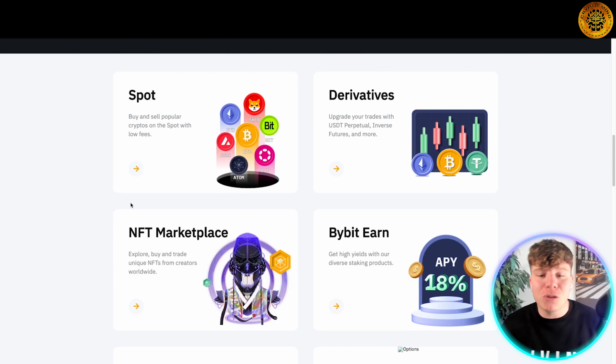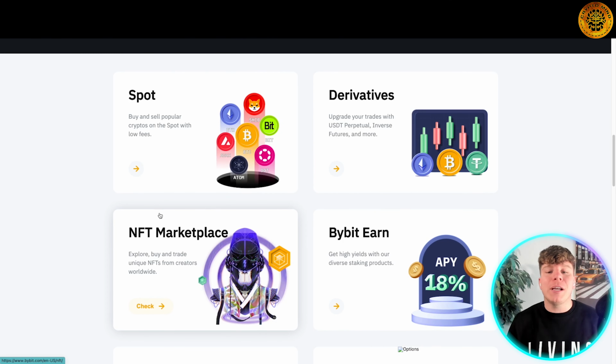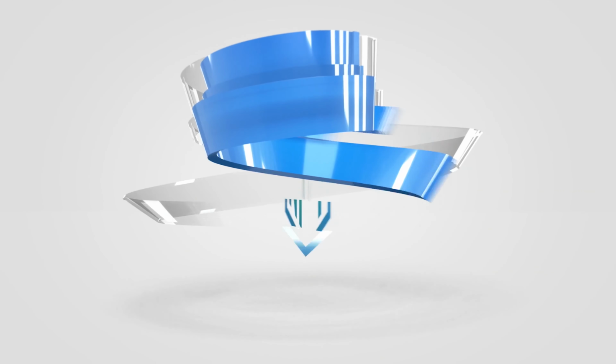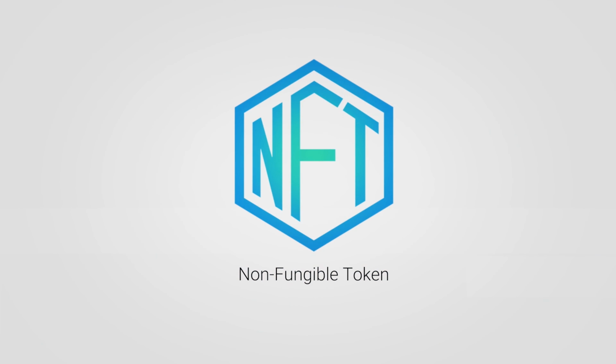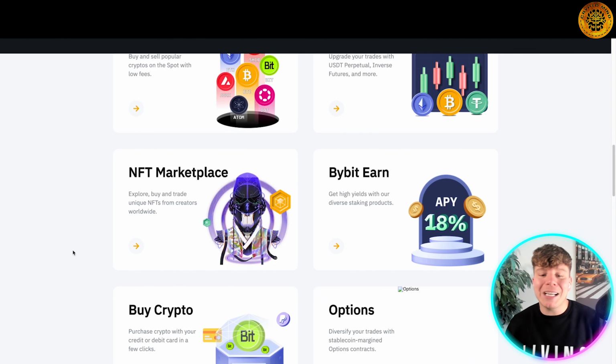So spot trading, derivatives, right? Derivatives upgrading your trades, USDT, perpetual, inverse futures, and more. And spot is buying, selling popular cryptos on the spot with low fees. The NFT marketplace is fantastic, where you can explore, buy, and trade unique NFTs from creators worldwide. The Bybit Earn section, all right, get high yields with the diverse staking products like up to 18% APY, for example.